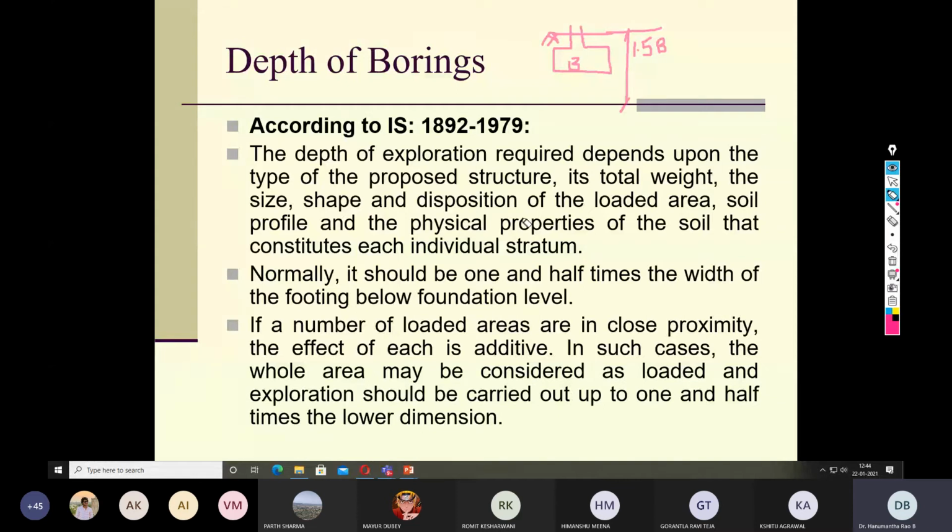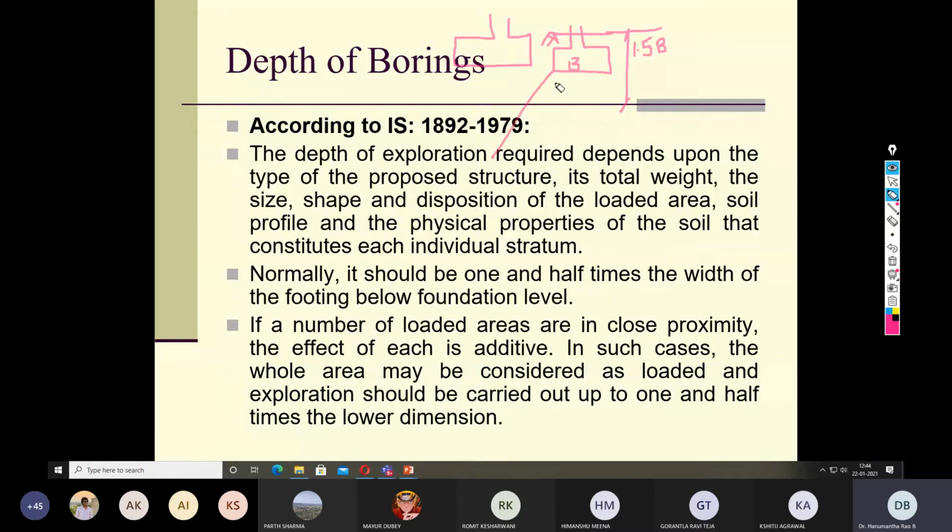Another important factor is, suppose a number of loaded areas are in close proximity, say one footing is right adjacent to another footing. If you are not allowing enough space, there is a possibility of overlap of the stress. Let me show it here. Say this is a footing.